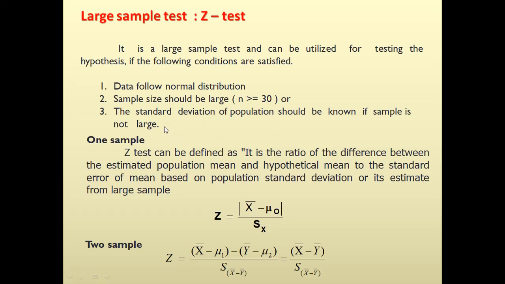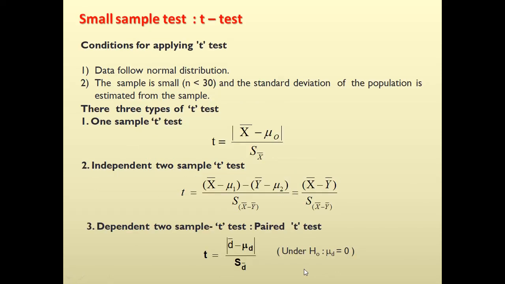Now in large sample test we have different tests like 1 sample Z and 2 sample Z. In 1 sample Z normally we compare the estimated mean with the hypothetical mean, and it is a ratio between the estimated population mean and hypothetical mean to the standard error of mean based on the population standard deviation. While in case of 2 sample Z, we set the hypothesis H0: mu1 equal to mu2 equal to mu, where we take the estimates of mu1 and mu2 as x bar and y bar, and then that difference is to be divided by the standard error of mean of difference.